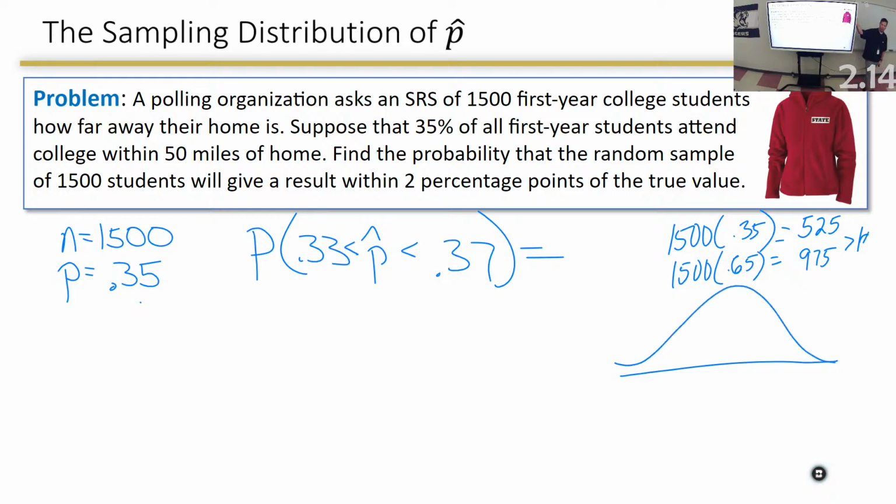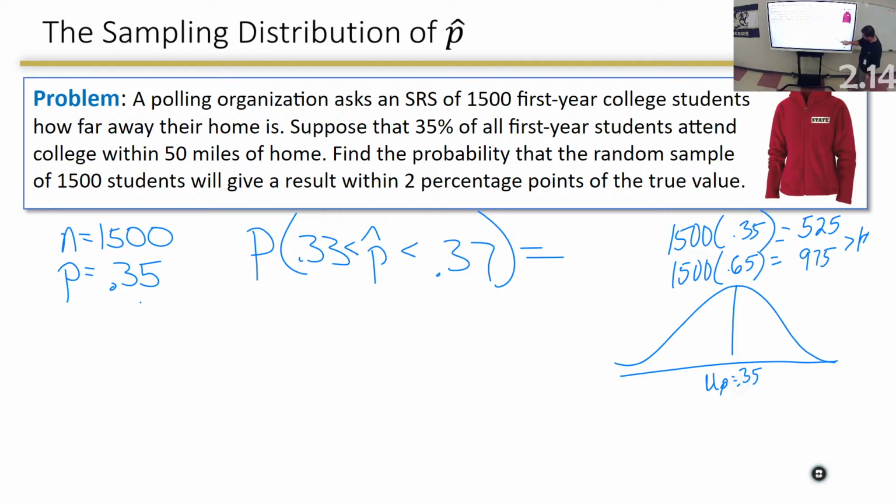I don't even put it in words. I'm going to have a picture this time. The center is at 0.35. Notice again my notation. Mu sub p hat is equal to 0.35.